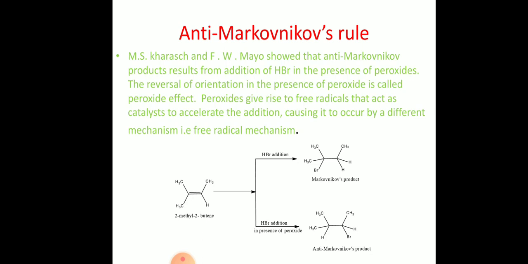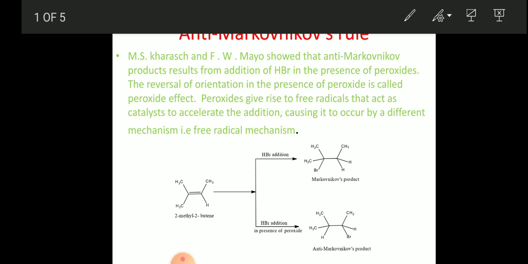You can see here 2-methyl-2-butene, HBr is adding. You are getting a Markovnikov product. The Markovnikov product is nothing but, first the electrophile H+ will attack, generate a stable carbocation, then Br- will attack. So you can see here bromine is attacking the more substituted double bond carbon, and hydrogen is attacking the less substituted carbon.